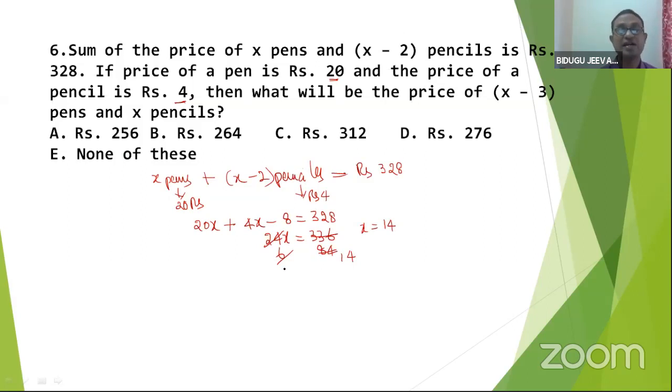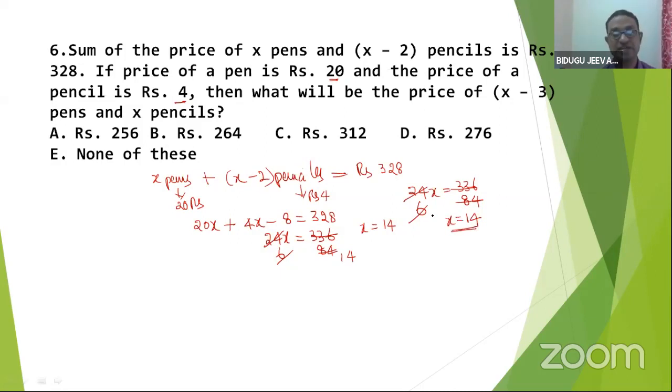Clear, all of you? Sorry, this calculation, let me do separately. 24x is equal to 336. So 4 6s are 24, 4 8s are 32, 4 4s are 16... 6 4s are 24. Yeah, X value is equal to 14.